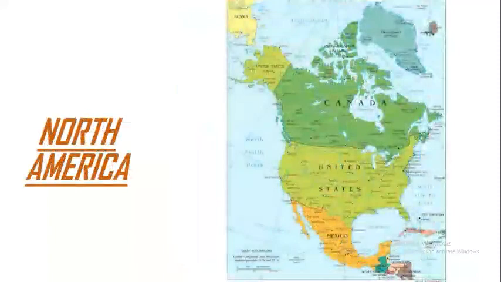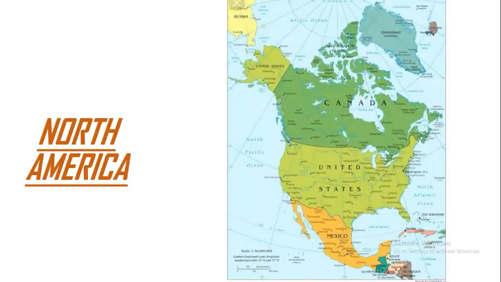The next continent is North America. North America is the third largest continent of the world. It is surrounded by the Pacific Ocean in the west, the Arctic Ocean in the north, and the Atlantic Ocean in the east. It is connected to South America via a narrow strip of land called the Isthmus of Panama. A large portion of this continent in the north remains under snow because it is nearer to the north pole of the globe.